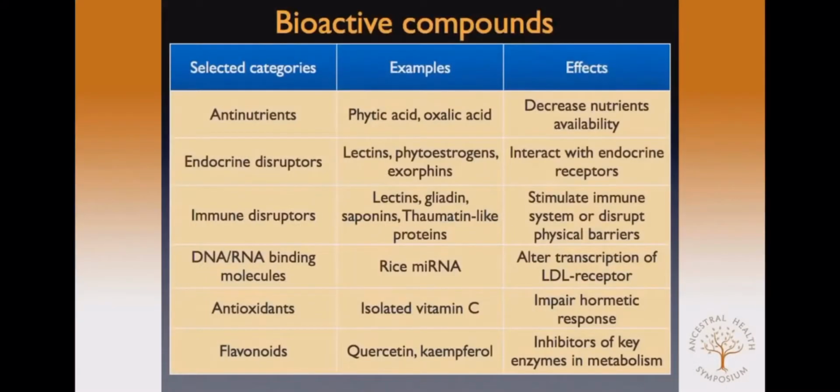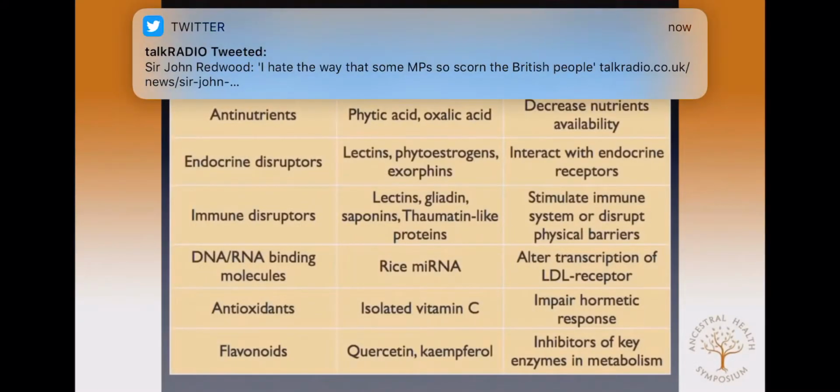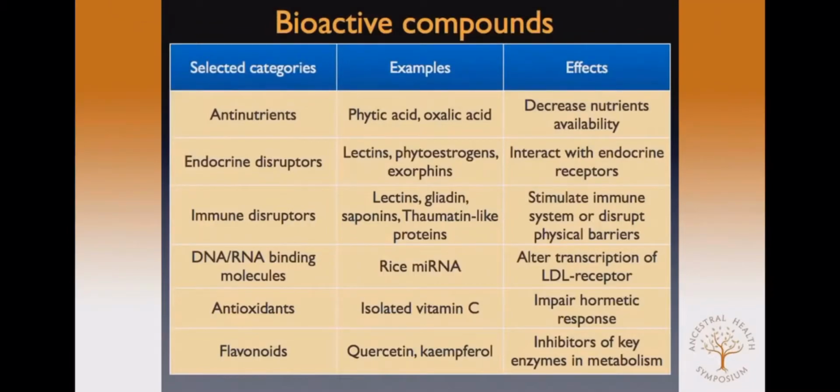I'm going to include as well some new substances like DNA and RNA binding molecules such as rice microRNA that has been shown to alter the transcription of the LDL receptor. I will also include antioxidants, at least the isolated intake of certain antioxidants, like for example vitamin C, that has been shown to decrease the beneficial effect of exercise in type 2 diabetes patients.